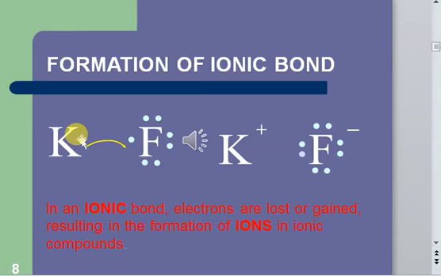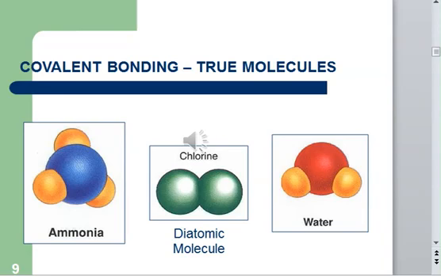So potassium easily loses that electron and forms a potassium positive ion, whereas fluorine will gain the electron which was lost by potassium. So fluorine will form a negatively charged ion because it has got the extra electron, right? This attraction between the cation and the anion will result in the formation of an ionic bond. So that was about the ionic bond.